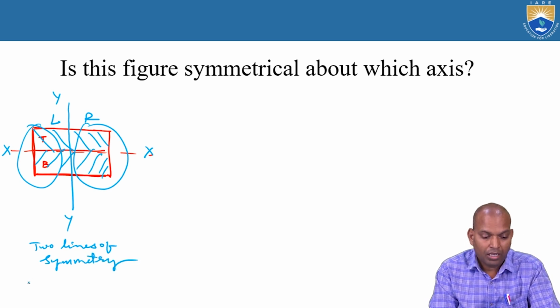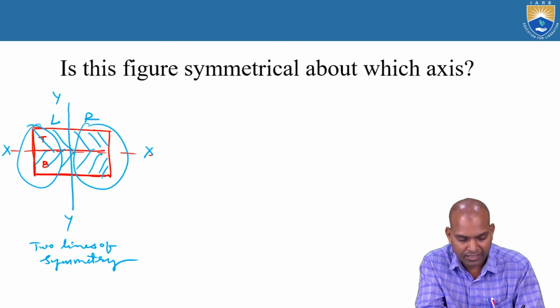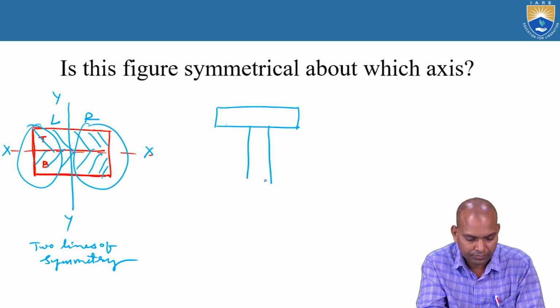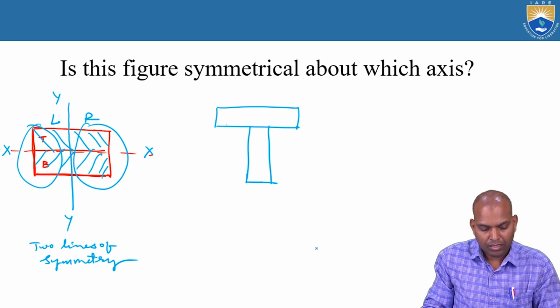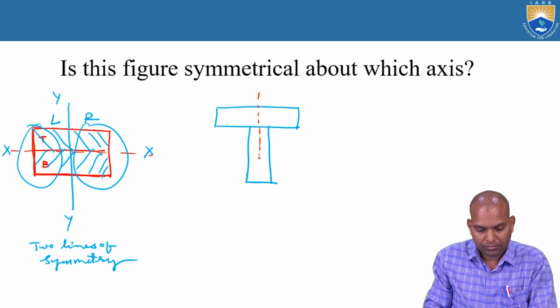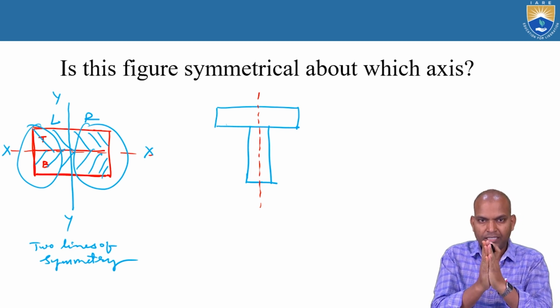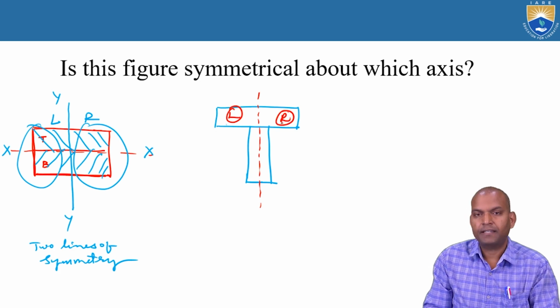Alright. So if we consider another shape of figure, there is a T section. If you fold vertically about the vertical axis, it is symmetrical on the left side and right side.